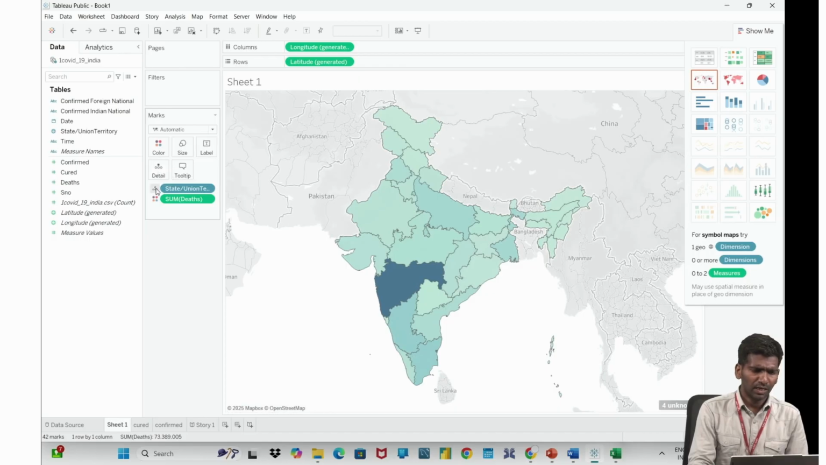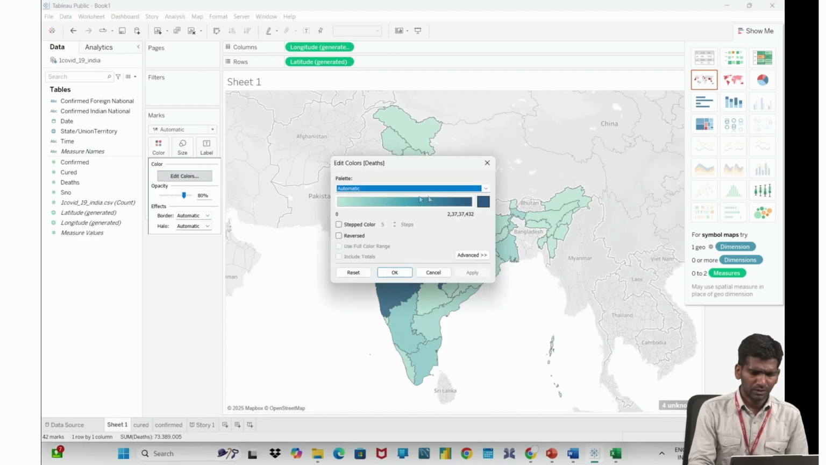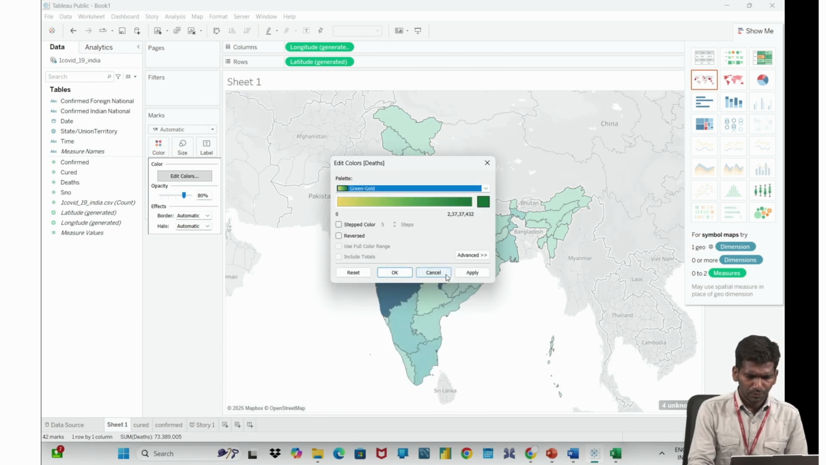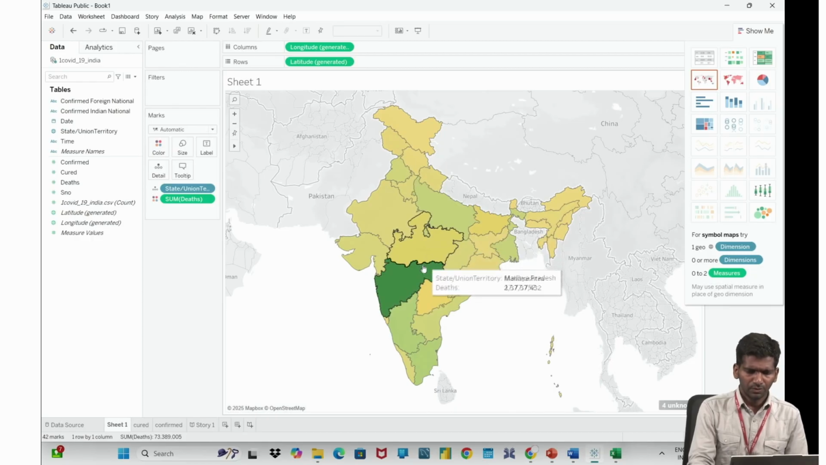It shows the details of that. I have used state and union territory, right? So that's why we can see that. I can change color. Right now I want to change color, so I will use some other color. Let it be green and gold. Let us see how it looks. Okay, green and gold. So what message can you see? The greener ones have more count.